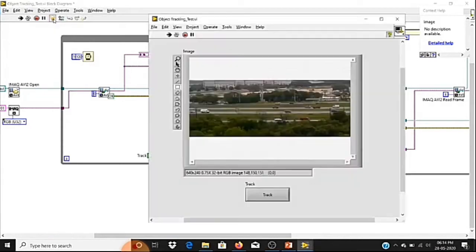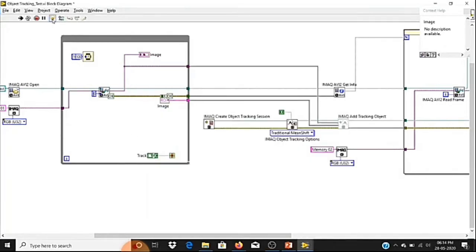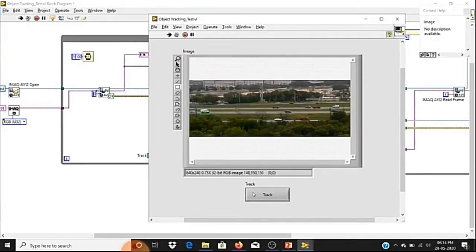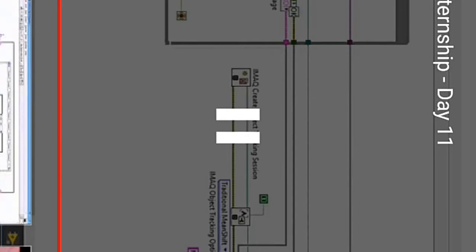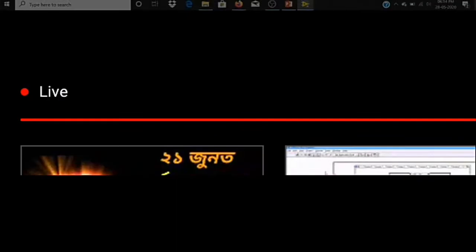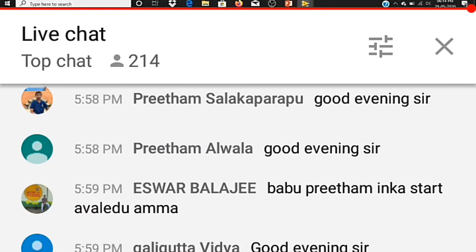Before that, I'll select the ROI. I'm going to select this object. Okay, one second, I'll select it again. I'm going to select this object. Now let it be in highlight execution so you'll get an idea. If I press this track button, you can see my execution will come out from the while loop. Yeah, so now it has started executing the tracking function.